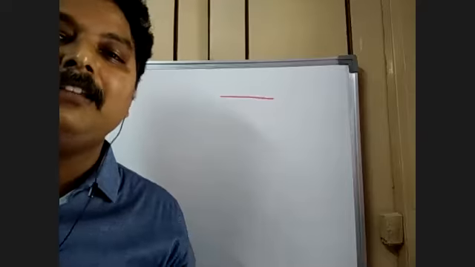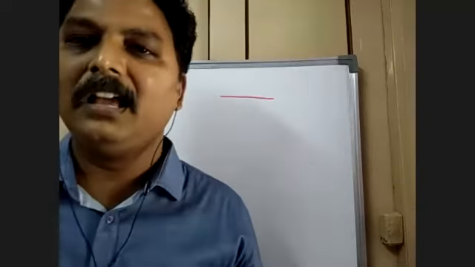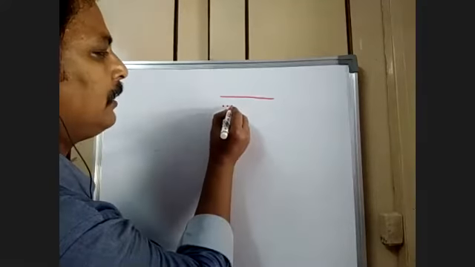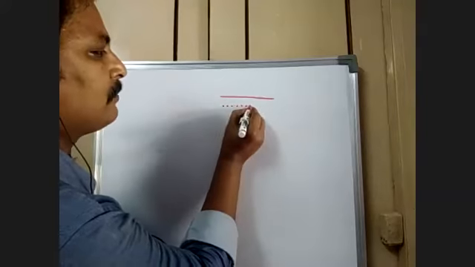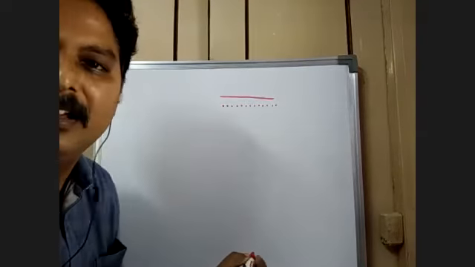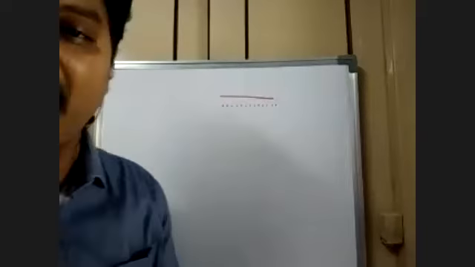It seems to be a line, in fact. Very good, it's a line. A line is made up of dots, isn't it? Now it seems to be a straight line, but I deny that.